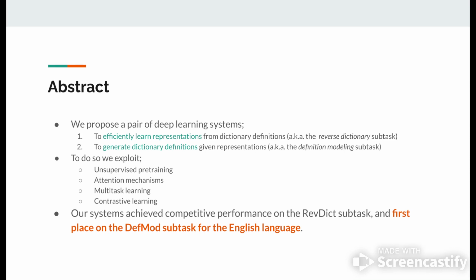To create the systems, we exploited the latest techniques present in NLP systems, like unsupervised pre-training, attention mechanisms used in transformers, multitask learning to optimize over multiple losses, and also contrastive learning to make use of negative samples to improve our scores. Our systems achieved competitive performance on the reverse dictionary subtask, and for the definition modeling subtask for the English language, we were placed first among all the submissions.